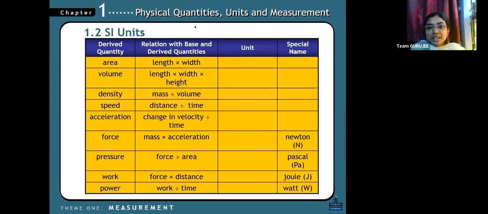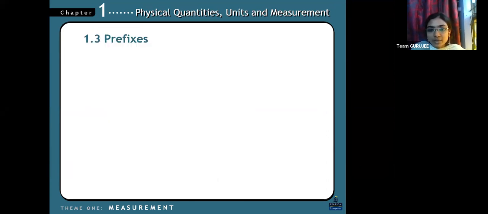Okay. Here are some questions. Area, volume, density, speed. We know that, right? The units and all, we have already done this. And the special name, we know that, right? The square units. And volume, we have taken a length in meter cube, right? Density is mass by volume. So that and all, we have already done, right? So we'll go with the next one.